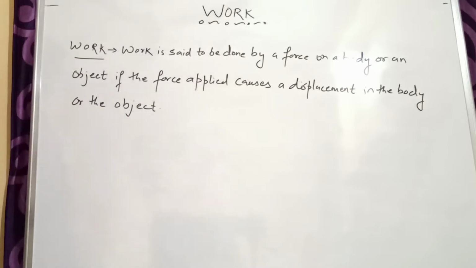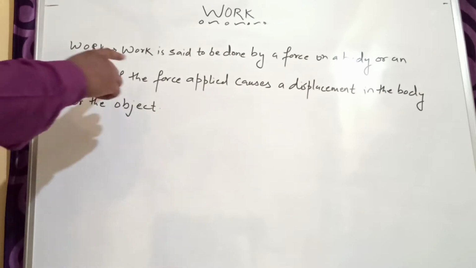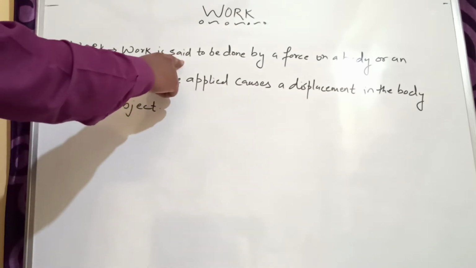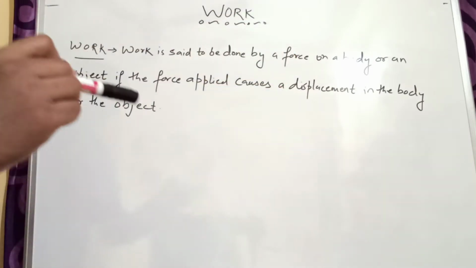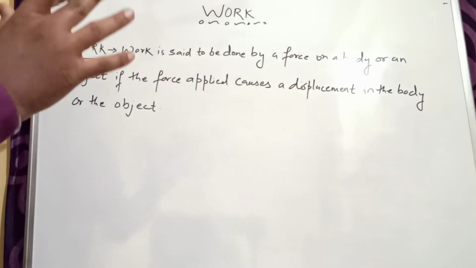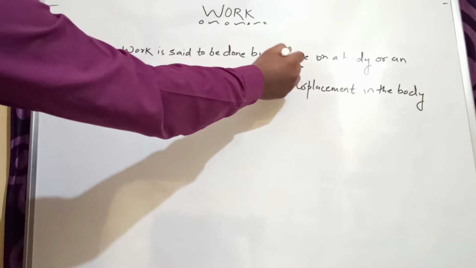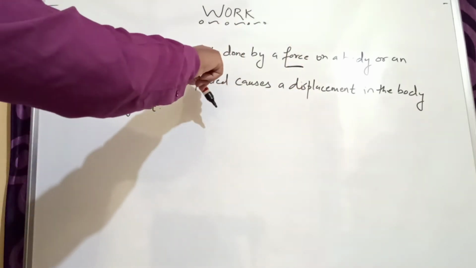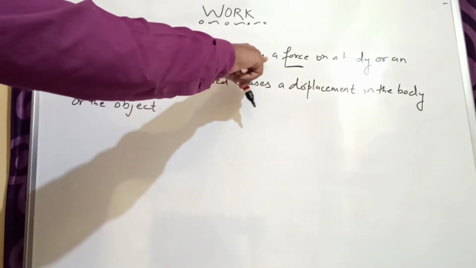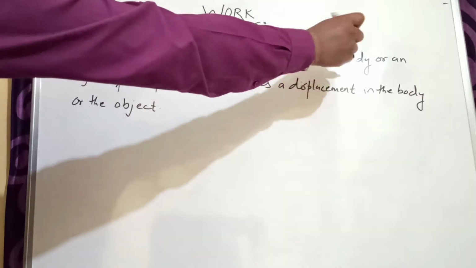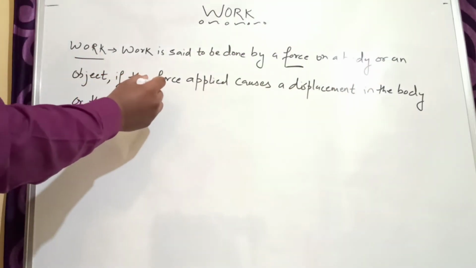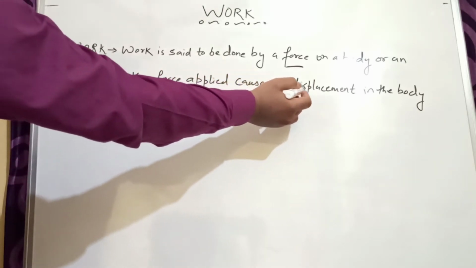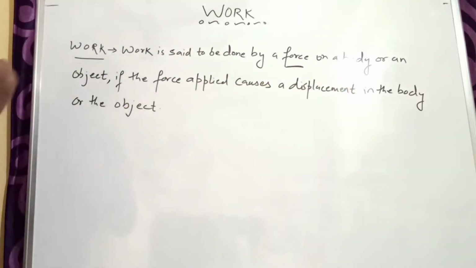In terms of physics, work is very critical. And what is that critical condition? According to physics, work is said to be done by a force. So what is the first important thing for considering work? That you need some kind of force. Next, work is said to be done by a force on a body or an object if the force applied causes a displacement in the body or the object.